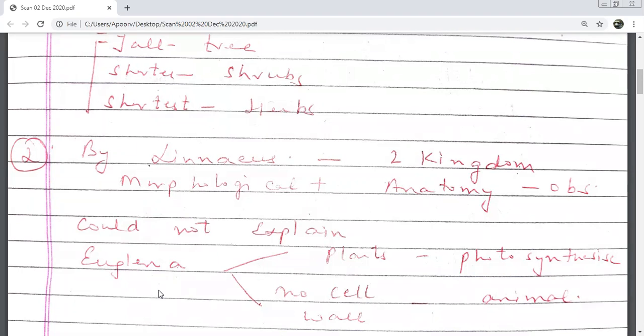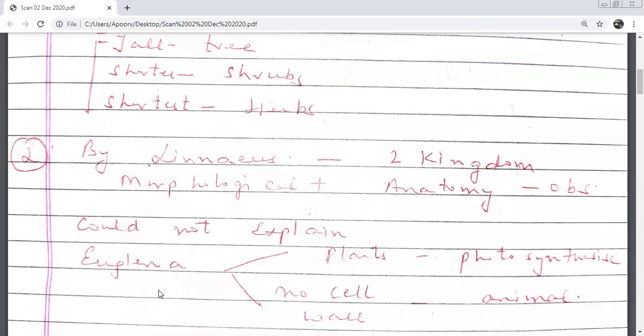So Linnaeus was questioned: tell us, where should we keep Euglena? Why should Euglena be put in the plant category? Because it contains chlorophyll and can photosynthesize. And why did others say that Euglena should be put in the animal category? Because it does not have a cell wall. Now Linnaeus got very confused. Though he tried morphology, anatomy, everything, photosynthesizing, chloroplast, internal structure, cell wall is again related to morphology. So he could not explain Euglena.